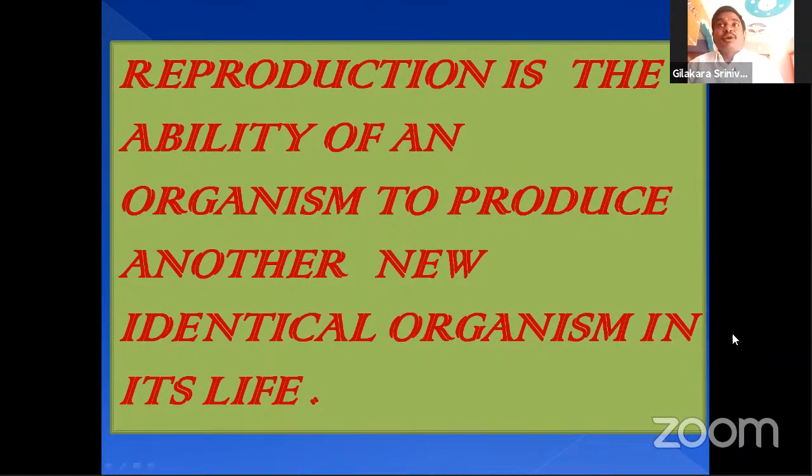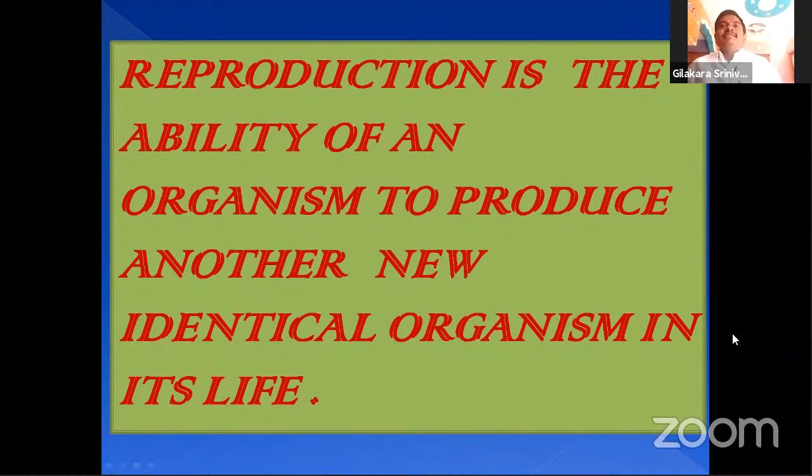A goat can produce another goat, but not a rat or an elephant. It means a new individual can be produced from the parents. That ability is seen in living things only. They have the ability to produce a new individual in their life, which is identical to the parental.